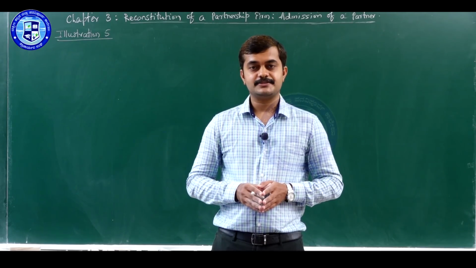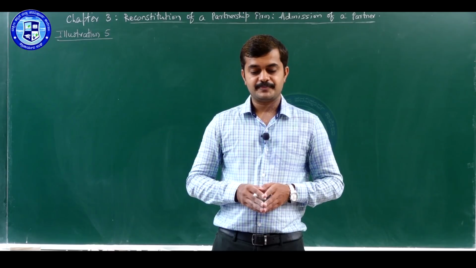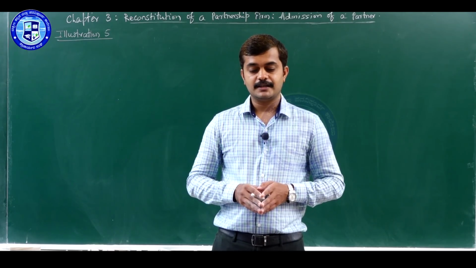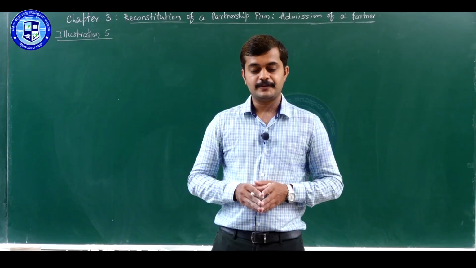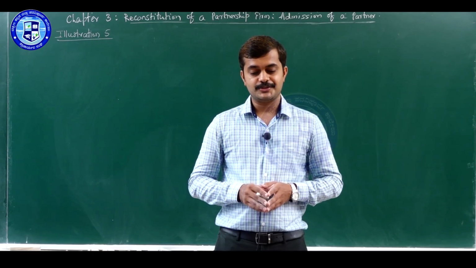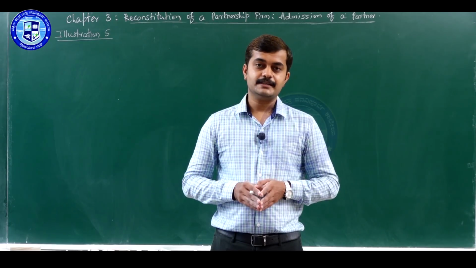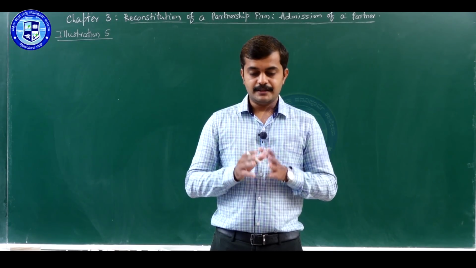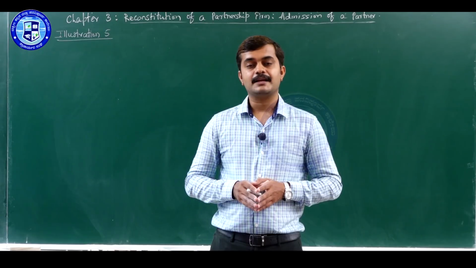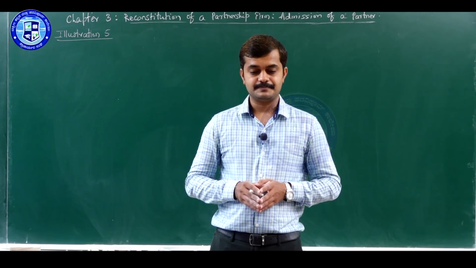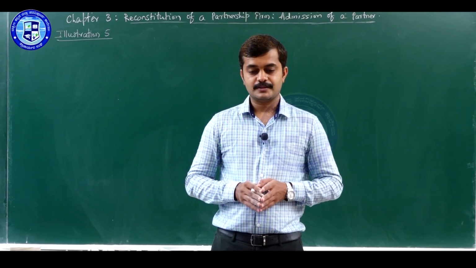And the last adjustment, look at point number F: the capital accounts of all partners are to be adjusted in their new profit sharing ratio, that is 3:2:1, based on Chandra's capital. Adjustments are to be made in cash. Prepare revaluation account, partners' capital accounts and balance sheet of the new firm. So, this is the question.